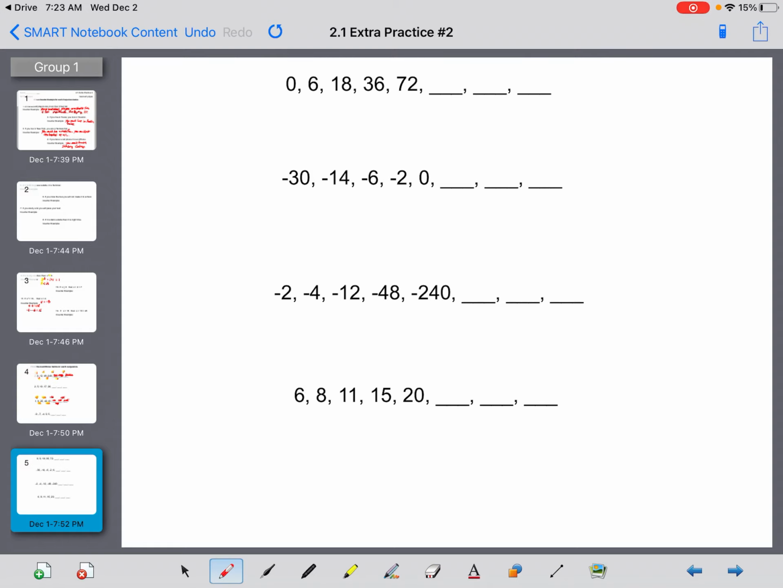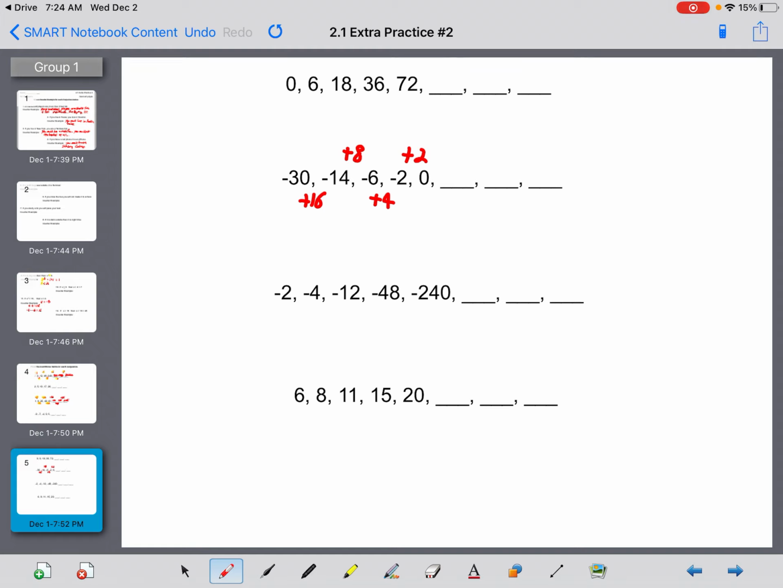Let's see. I'll do 2 more examples. Negative 30 to negative 14 is a change of 16. All right, negative 14 to negative 6 is a change of 8. Negative 6 to negative 2 is a change of 4. Negative 2 to 0 is a change of 2.